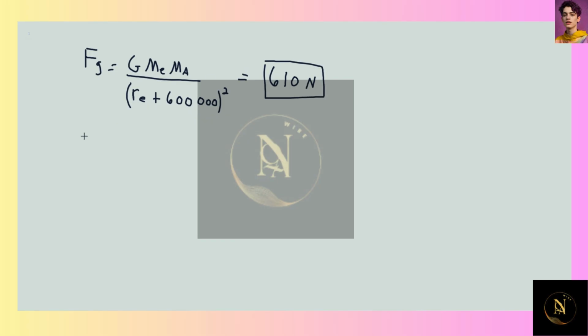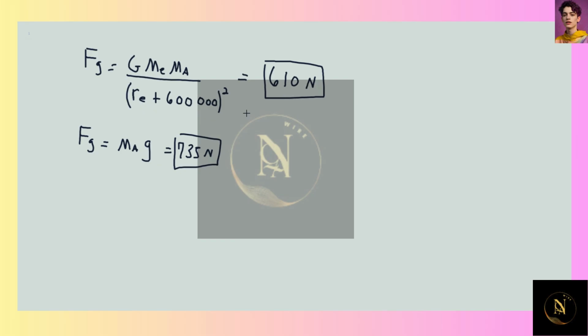Then they want us to compare this to what the value on Earth would be. So we could do the same thing using just the radius of Earth, but we also know from kinematics that the force of gravity on the Earth is just the mass of the astronaut times gravitational acceleration, so 9.8. And so we can evaluate that, and we get that it's 735 newtons.